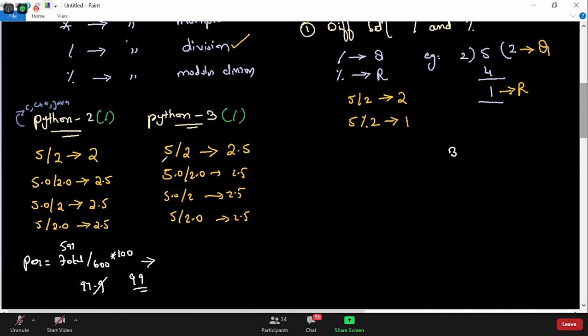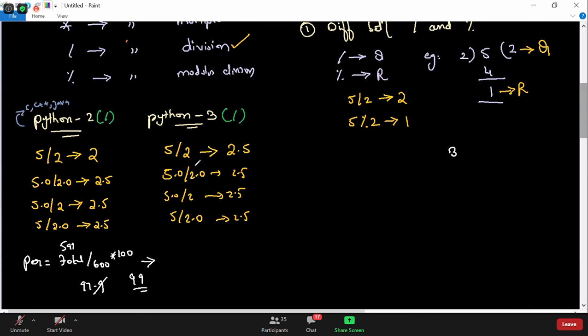But as you all said, the division operator is generally used to get the correct result. So that's why the Python 3 people decided, no, we will not do that. We'll give the division operator as a correct result. By Python 3, the problem has been solved. That's why the division operator in Python 3 is very different from C, C++, and Java, even Python 2. That's why this knowledge is important. When you write the same program in C, C++, and Java, the result will be different, and in Python 3 the result will be different. When you run it in Python 2 also the result will be different, because they are backward and forward incompatible.